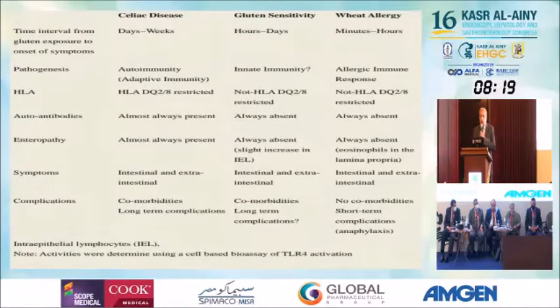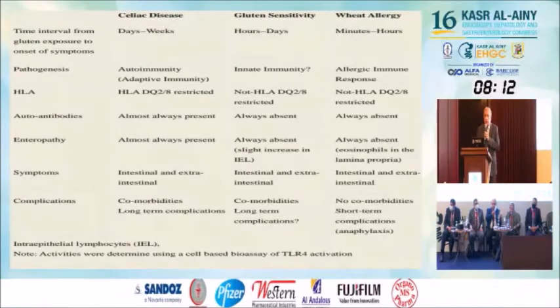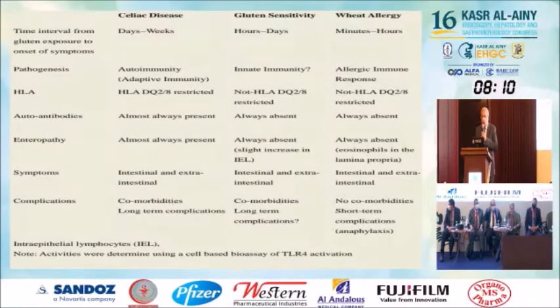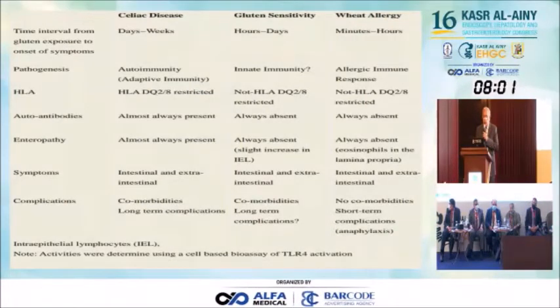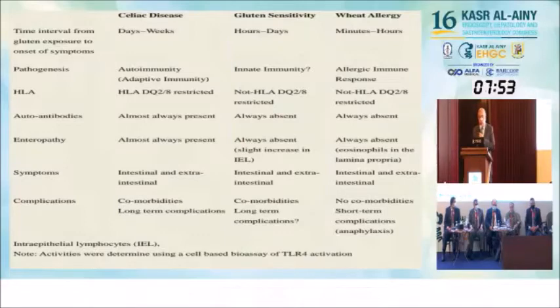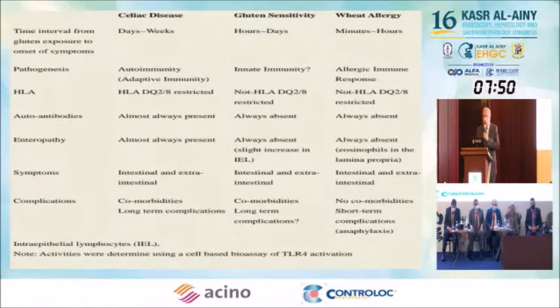This cartoon actually will give us the comparison between the three main disorders of wheat problems. In celiac disease, the time interval from gluten exposure to onset of symptoms can continue for weeks, while in sensitivity, hours to days, and in wheat allergy, it is minutes to hours. And pathogenesis: autoimmunity, innate immunity, and allergic in wheat.